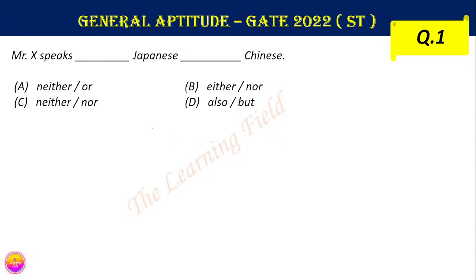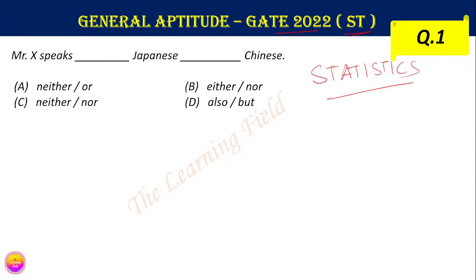In this session we are going to discuss the general aptitude paper of GATE 2022. This is the question paper of statistics. The question code is ST.